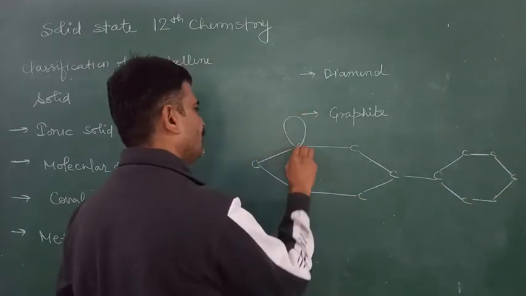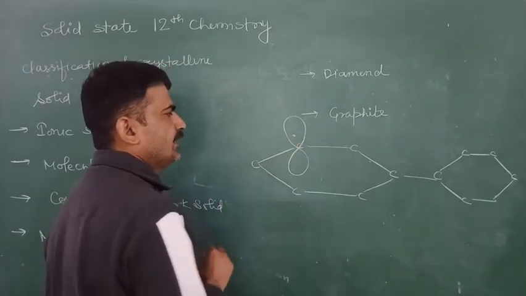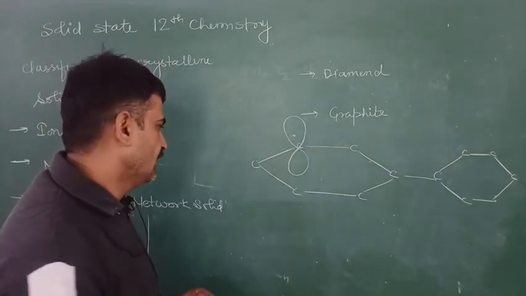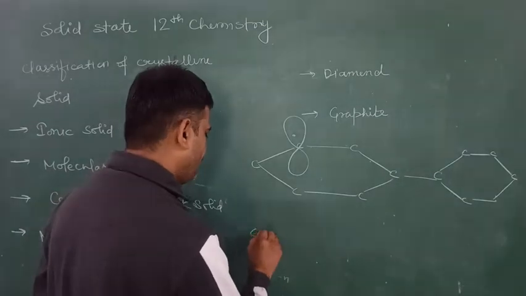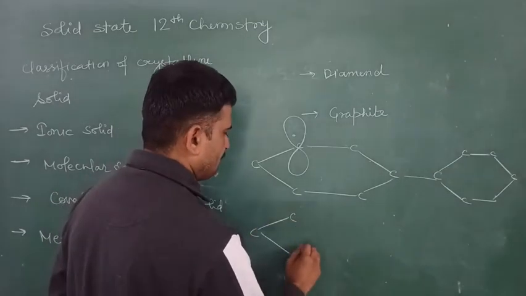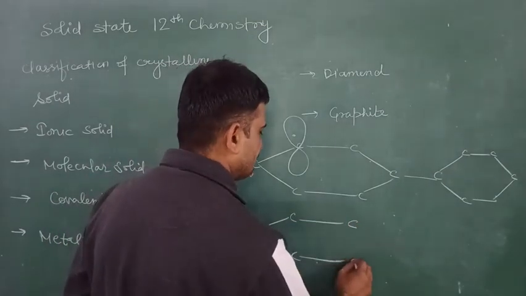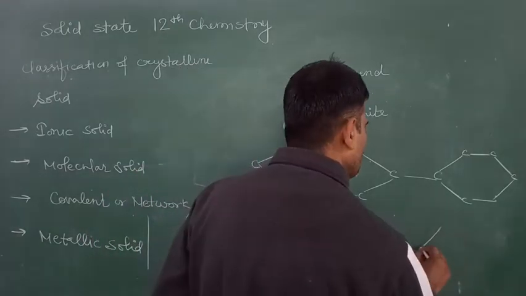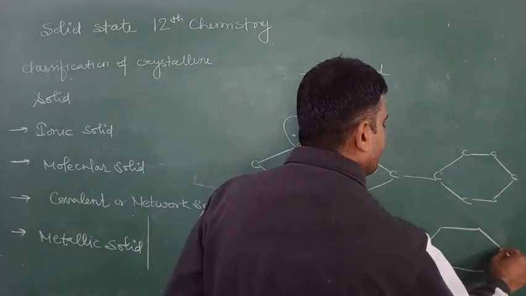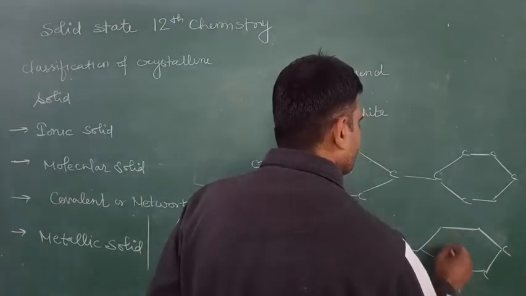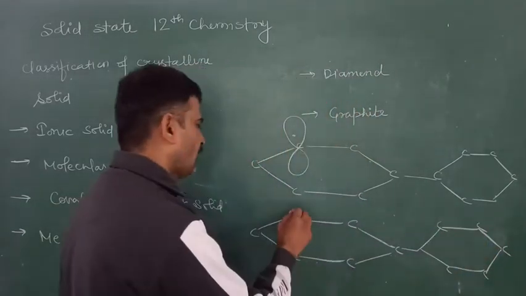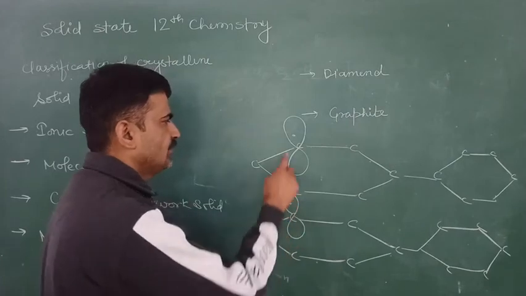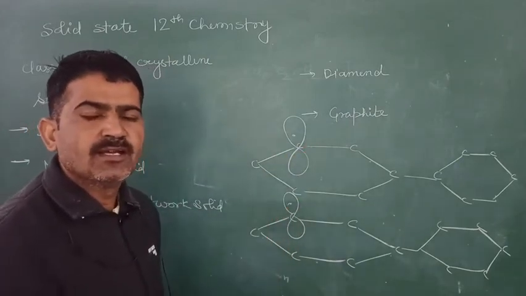There is one electron present in the unhybridized p orbital, and there is a gap between the layers, so it is slippery in nature and is used as a lubricant in heavy machines. It is a good conductor of electricity due to the presence of free electrons.